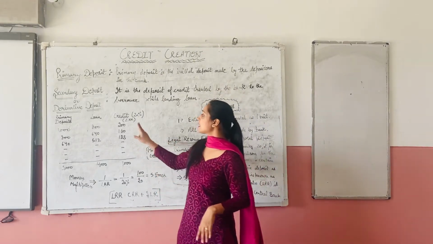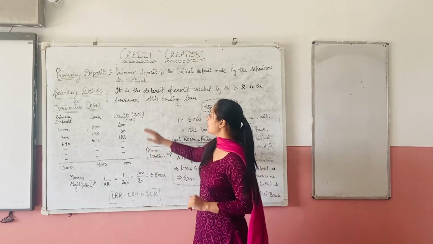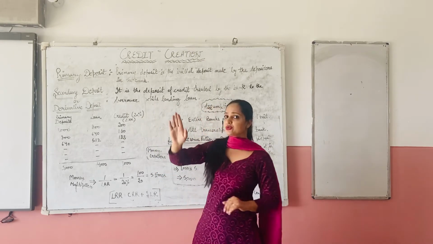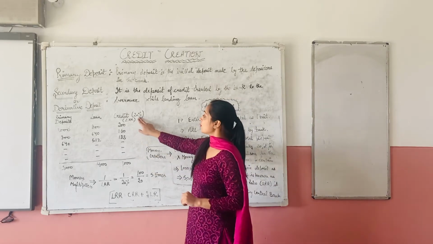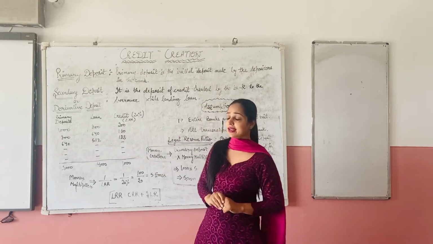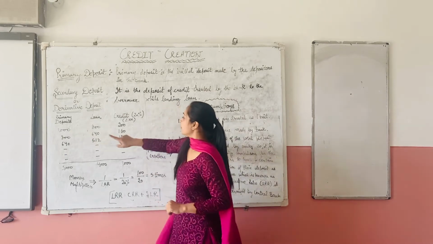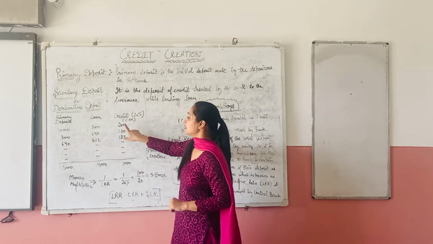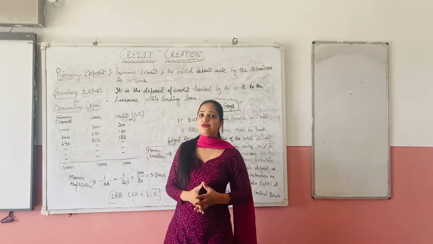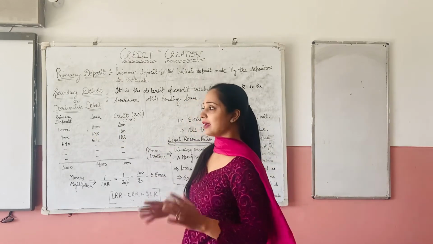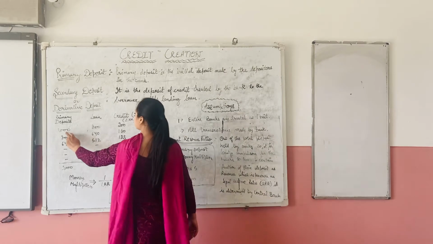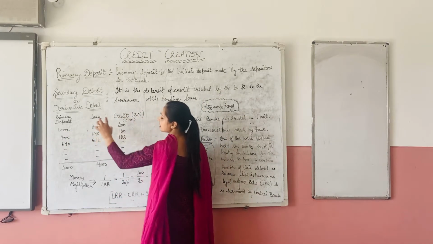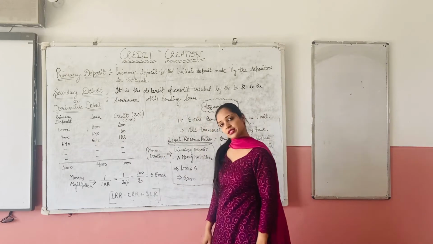If the central bank says that I want 20%, then 20% is kept by the commercial bank in order to give it to the central bank, right? So 20% is kept in the form of LLR. If you calculate 20% of 1,000, it will be 200. The remaining amount is given in the form of loan, that is 800. I am repeating it. If 1,000 is deposited in the bank, a few percent is kept in the form of reserves, and the rest is given in the form of loans, right?